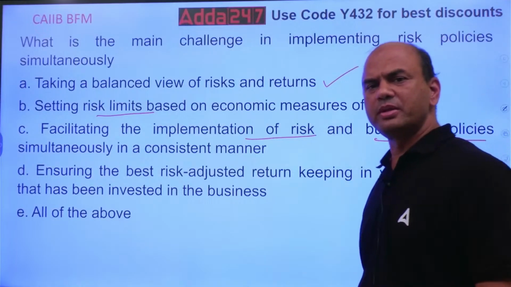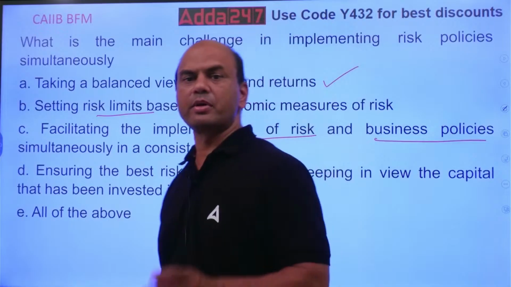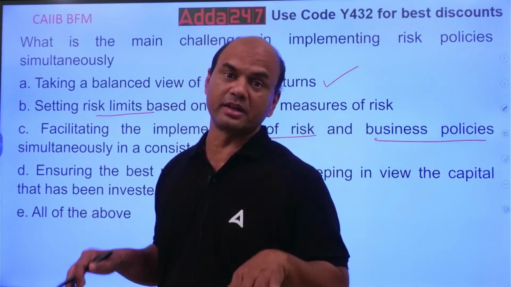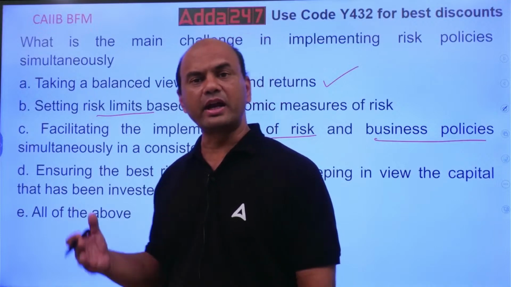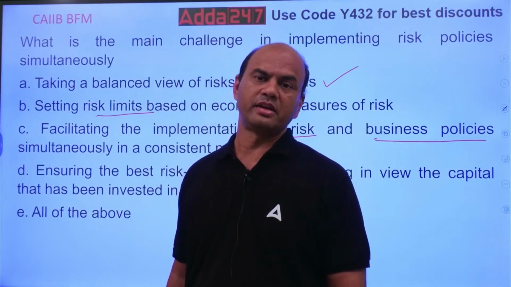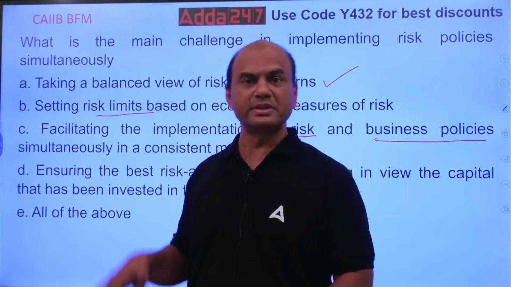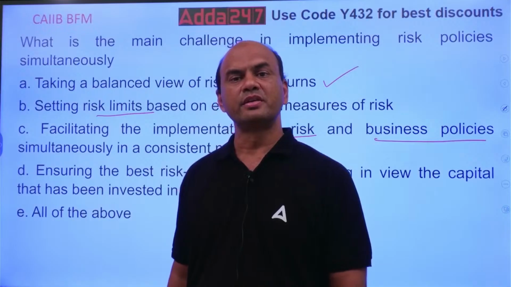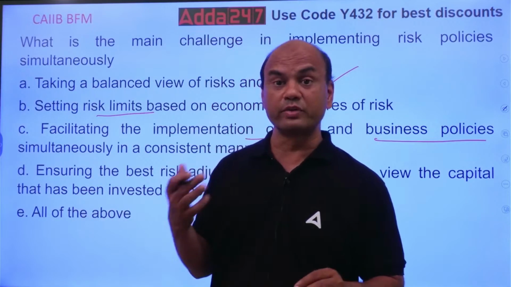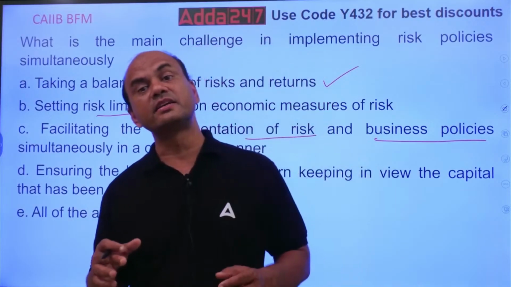What do you mean by risk and business policies? Here, the problem is that risk and business are actually in opposite directions. If I try to increase the business, the risk will increase. If I try to reduce the risk, business will reduce. They are always at opposite ends.